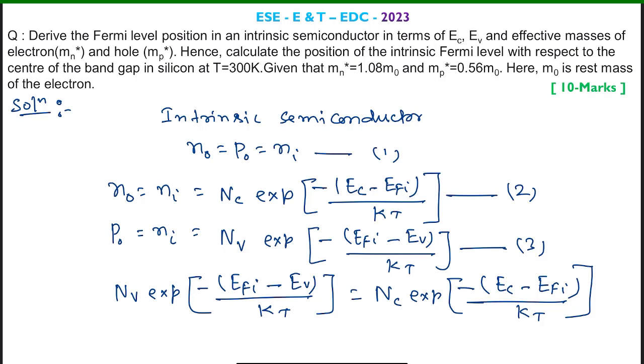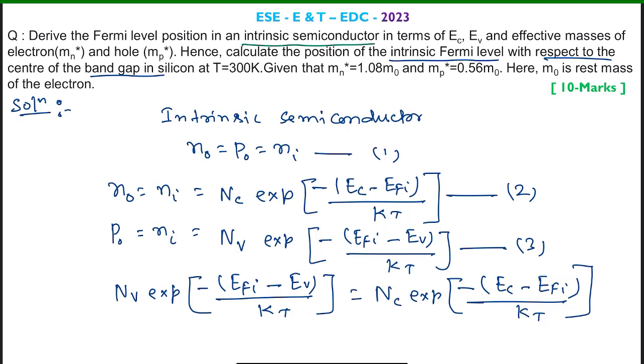So here there are two parts in this question. In the first part they are asking to derive the expression for the Fermi energy level in an intrinsic semiconductor, and as the second part they are asking to find the intrinsic Fermi level with respect to the center of the band gap in silicon at T equal to 300 Kelvin. First we'll discuss how to derive this EFi, called the intrinsic Fermi level for the intrinsic semiconductor.